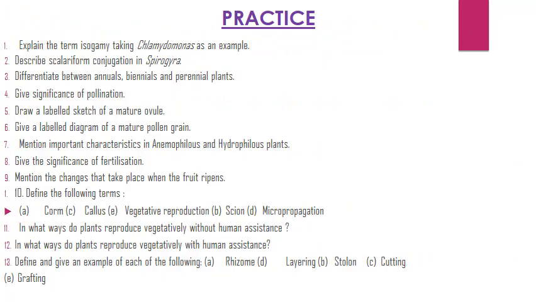These are all practice questions you have to solve yourself in your notebook.